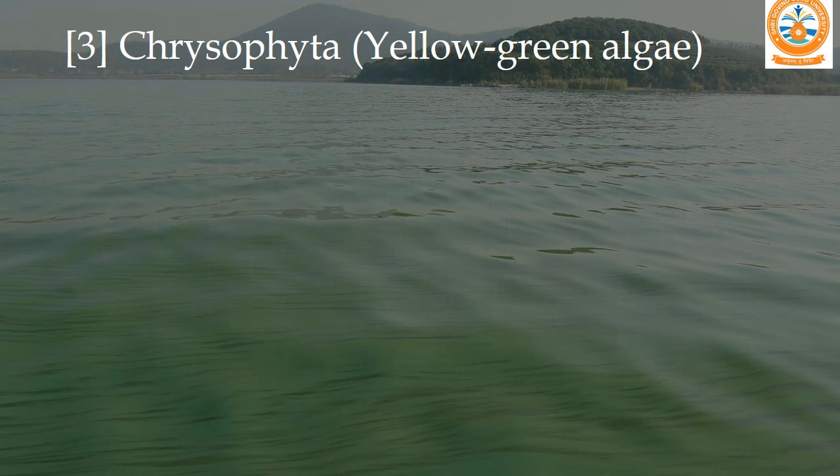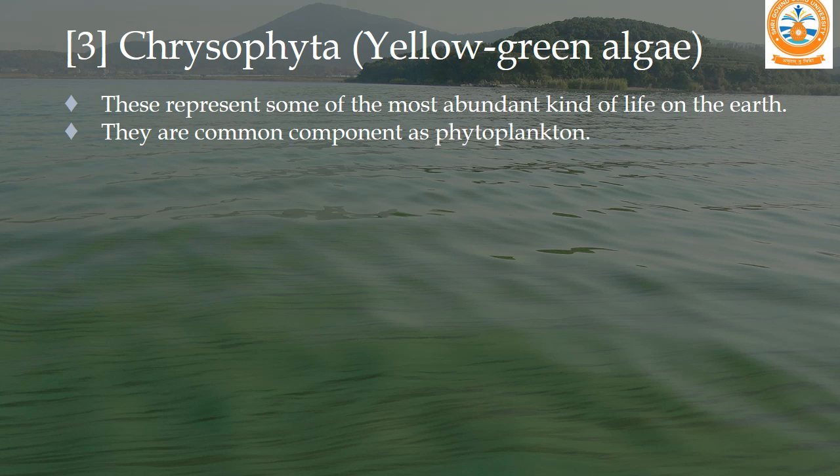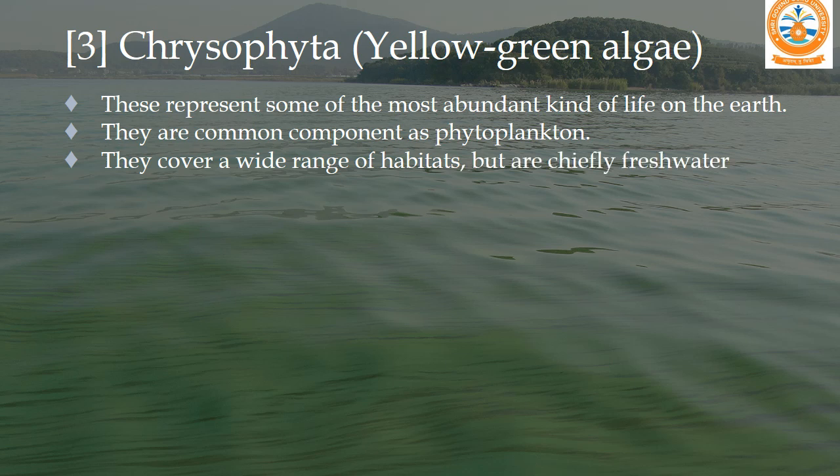Now we will talk about yellow-green algae. They are also called Chrysophyta. They represent some of the most abundant kinds of life on the earth. They are a common component of phytoplankton. They cover a wide range of habitats, but they are chiefly found in fresh water.